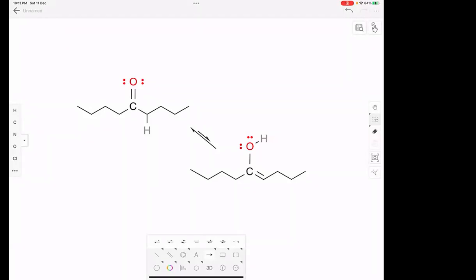This particular tautomerism is called keto-enol tautomerism. And I'll tell you the condition for tautomerism: you have to have at least one alpha hydrogen.